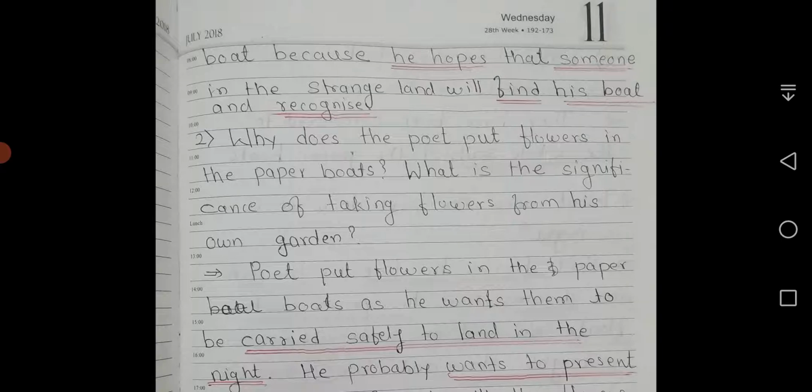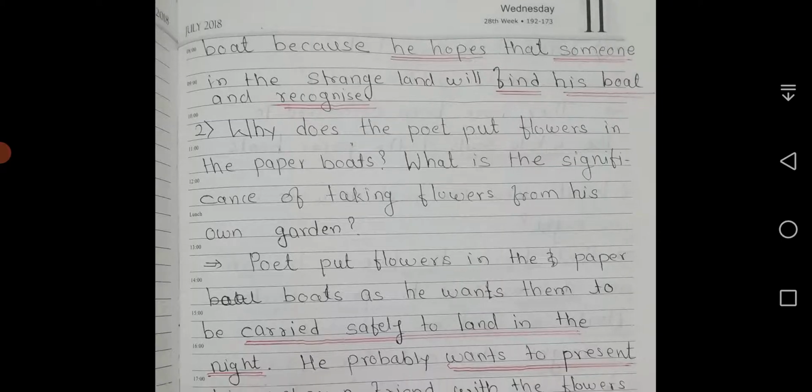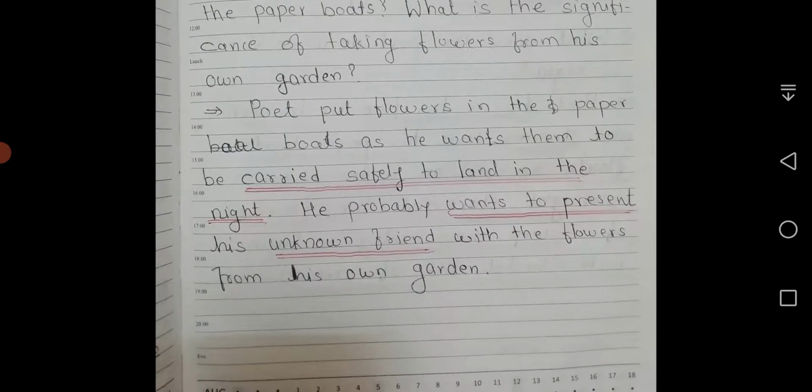Then second, why does the poet put flowers in the paper boats? What is the significance of taking flowers from his own garden? And answer is poet put flowers in the paper boats as he wants them to be carried safely to land in the night. He probably wants to present his unknown friend with the flowers from his own garden.